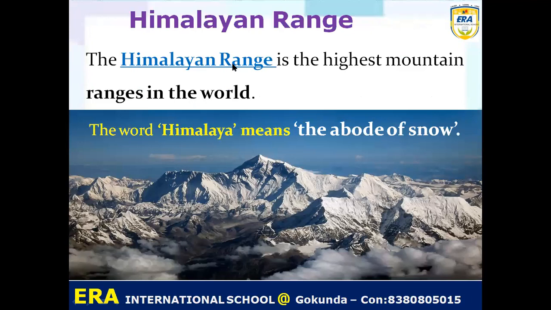So the next point is the Himalayan range. We can understand that the Himalayan range is the highest mountain range in the world. So understand everybody, Himalayan range is the highest mountain range in the world, means highest mountain series in the world. And what is meant by Himalaya? The abode of snow, means living place of snow, means where snow lies. These are mountains on which snow is spread. So that's why Himalaya means the abode of snow.